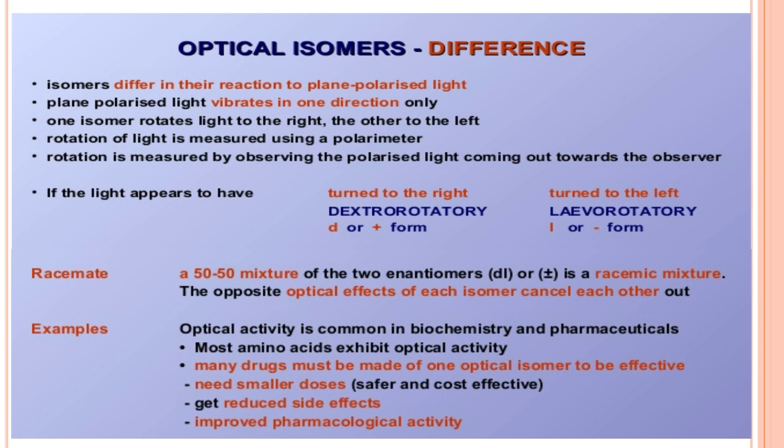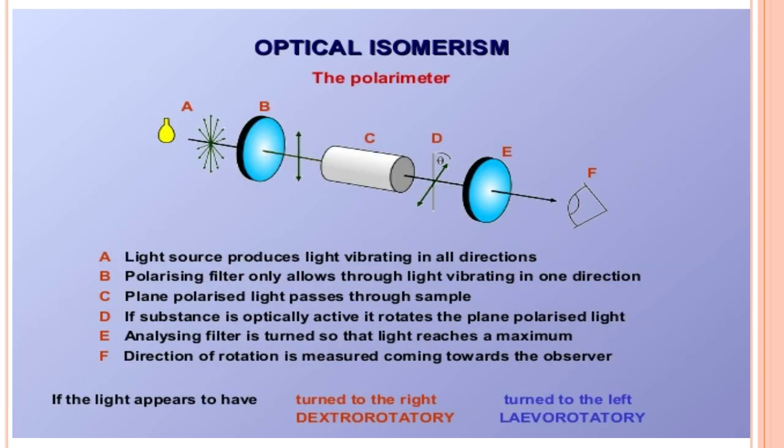Optical activity is common in biochemistry and pharmaceuticals. Most amino acids exhibit optical activity. Many drugs must be made of one optical isomer to be effective, and using the wrong form may need higher doses and cause some side effects. These are some examples where optical isomers are prepared or used.